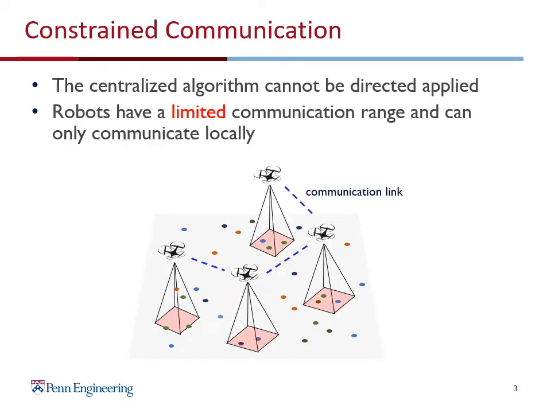However, the centralized greedy algorithm cannot be directly applied to constrained communication scenarios. For example, robots have a limited communication range, so that they can only communicate locally. Here, the dashed lines represent communication links among robots. The centralized greedy algorithm requires that the robots share information such as targets covered with each other or with a central server. So it does not work in this setting with local communications, since the robots can only share information with the neighbors.